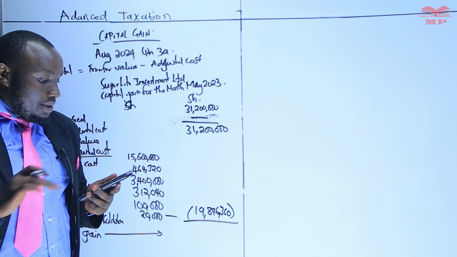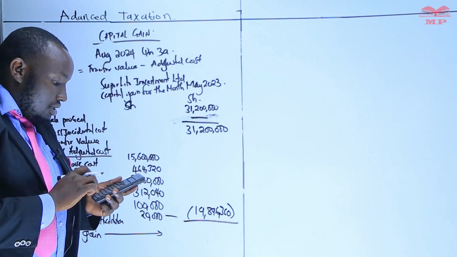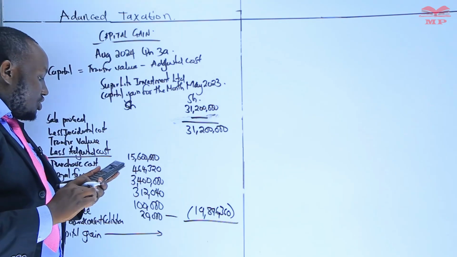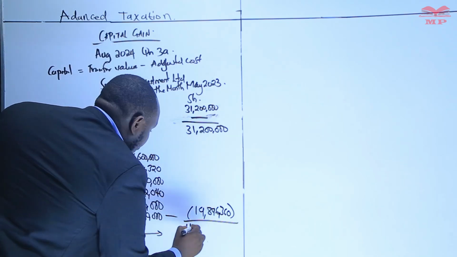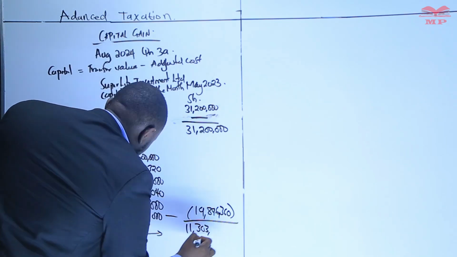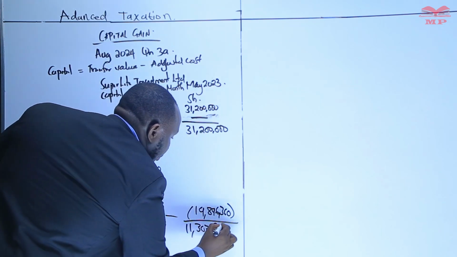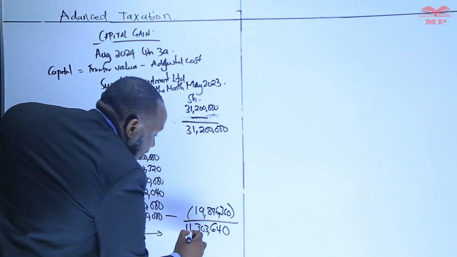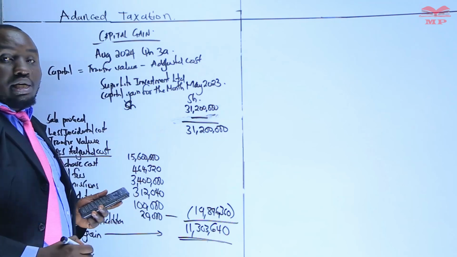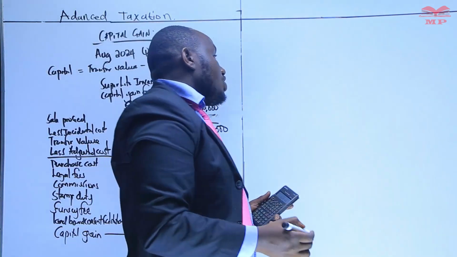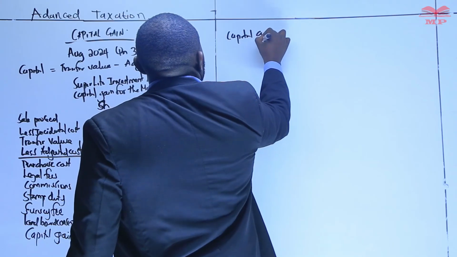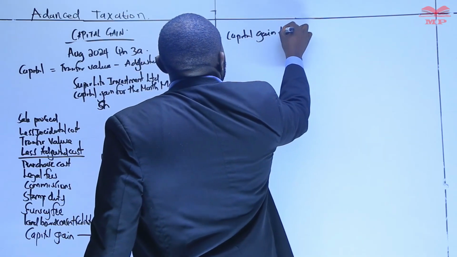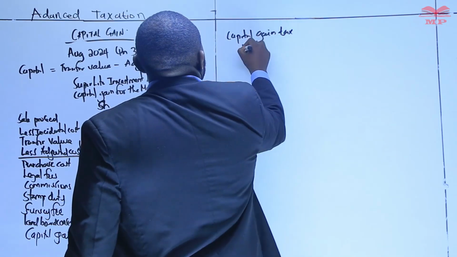So that should be 31,200,000. Then we less the adjusted cost. That should be 11,303,640. That should be the capital gain. The withholding tax, which is called the capital gain tax. The withheld capital gain tax. So that is the withholding tax.